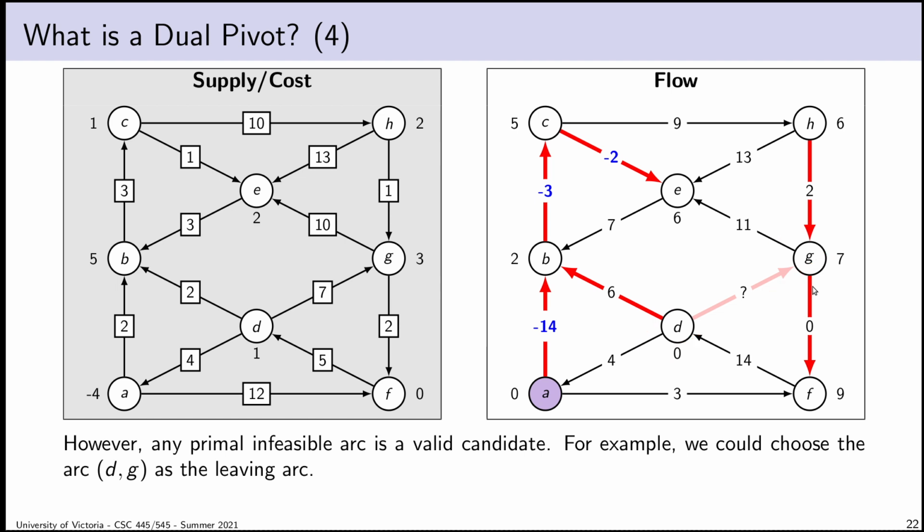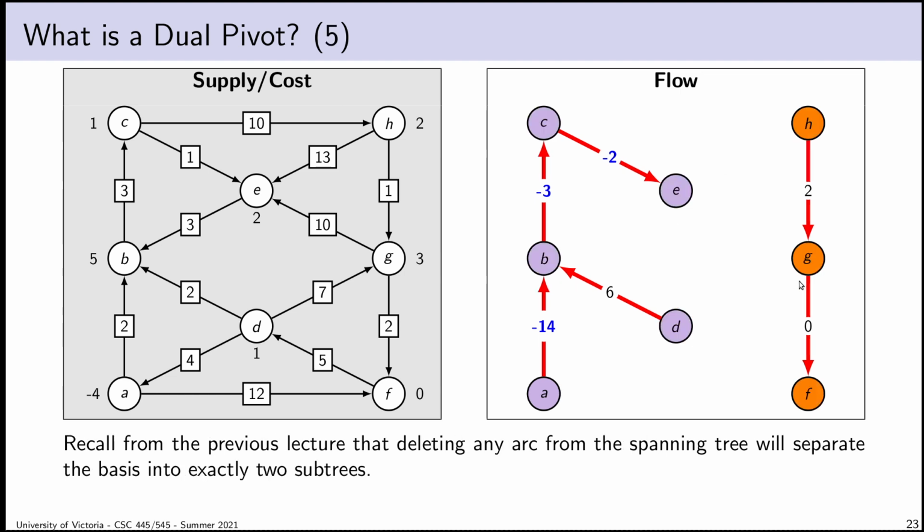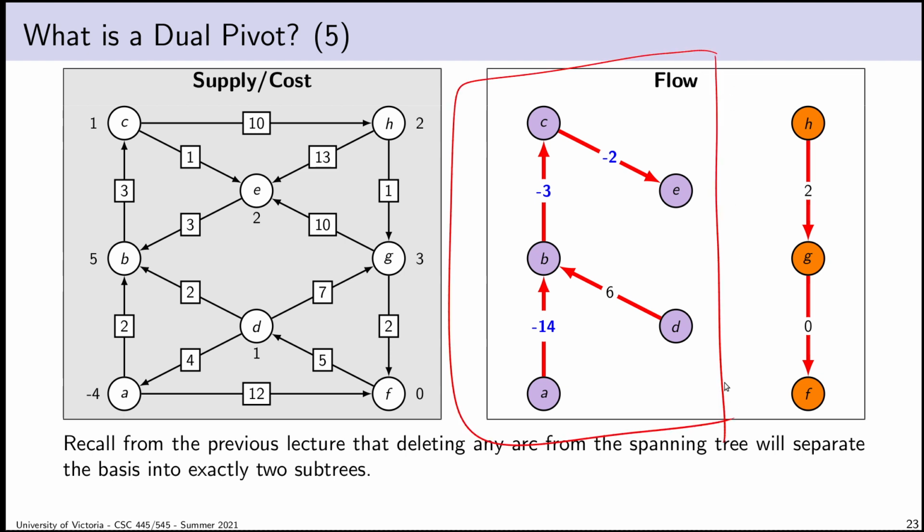But of course, the pivot selection rule could pick any of those primal infeasible arcs to use as the leaving arc. And just like any other LP, we don't actually know what's going to result in the smallest number of pivots. The largest coefficient rule is a good heuristic, but it's just a heuristic. So suppose that I choose this arc DG as my leaving arc. I want to perform a dual pivot, so I choose my leaving arc first. If I delete DG from the basis, I now no longer have a spanning tree. I've deleted an edge from a spanning tree, and so predictably I have my two components, C0 and C1.